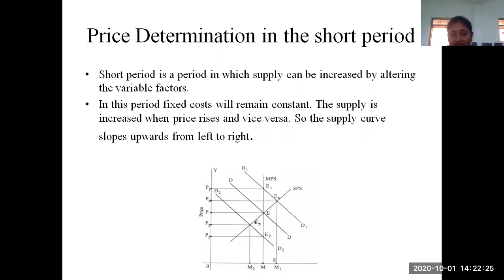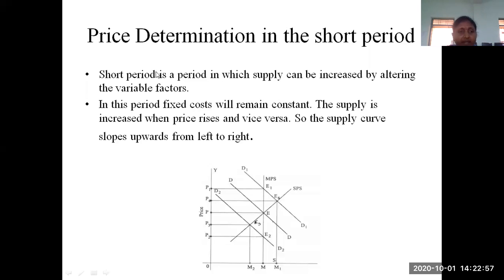As we have explained, the short period may take some months. Suppose we have one month or two months of time, or less than one year. Here we are not going to increase the fixed cost. We are going to increase the variable cost, that means we are altering certain parameters. We are increasing the raw materials and the labor. By altering those factors, we can increase the production and the supply. That is what we have discussed for the short period.